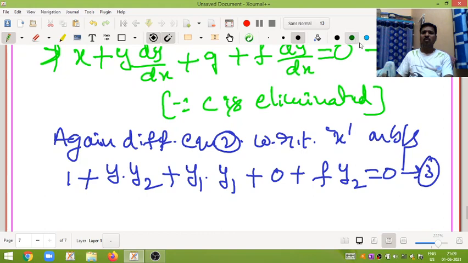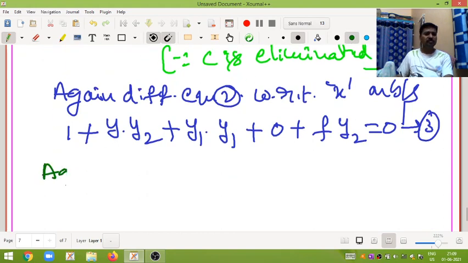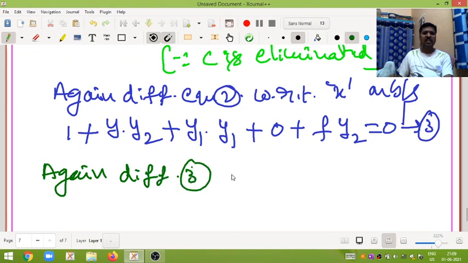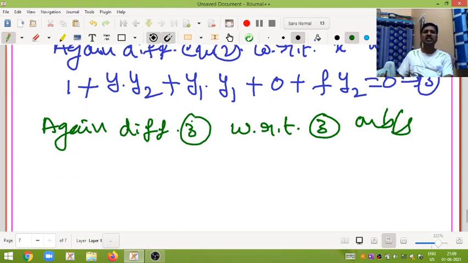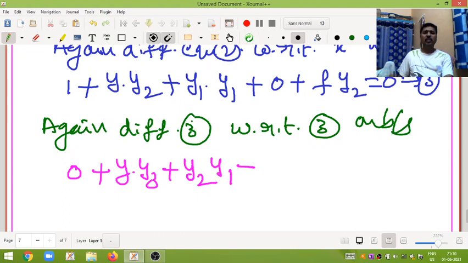Once again, differentiate equation 3 with respect to x on both sides. The differentiation of 1 is 0, plus we apply the product rule on y into y2. Keep y as it is, differentiation of y2 is y3, plus keep y2 as it is, differentiation of y is y1.